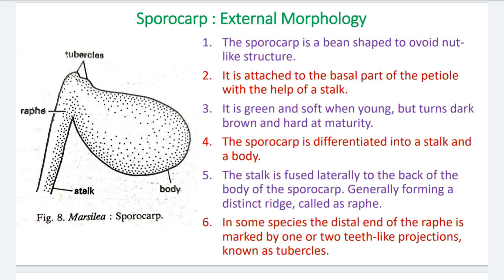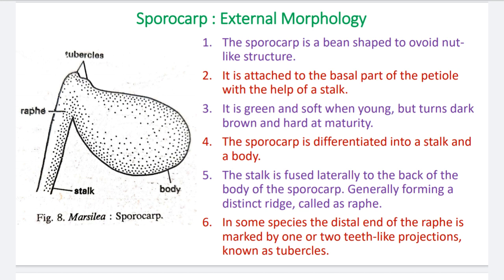At maturity, it is dark brown and hard. Number 4, the sporocarp is differentiated into a stalk and a body. The stalk is the attachment organ of the sporocarp, and then the body of the sporocarp is there. Number 5, the stalk is fused laterally to the back of the body of the sporocarp, generally forming a distinct ridge called the raphe. So this is the raphe, the attachment organ of the stalk to the body.